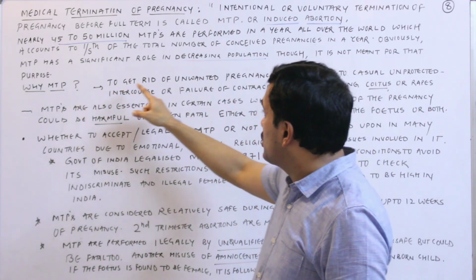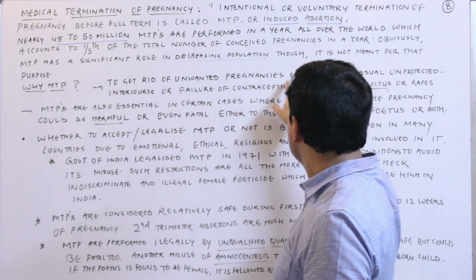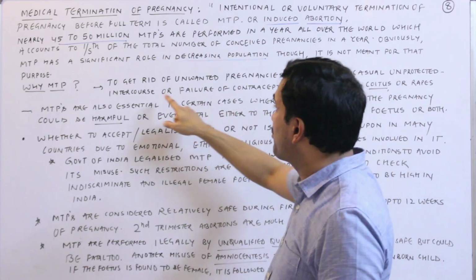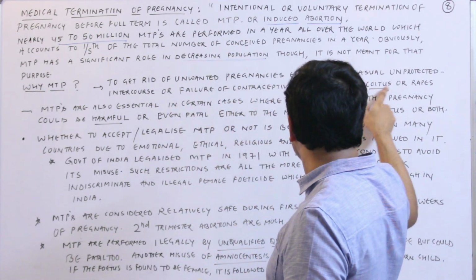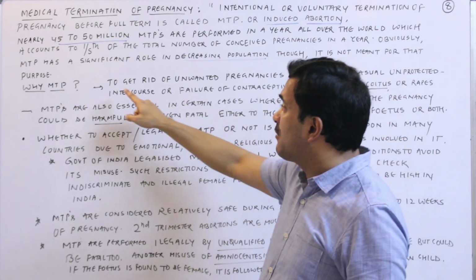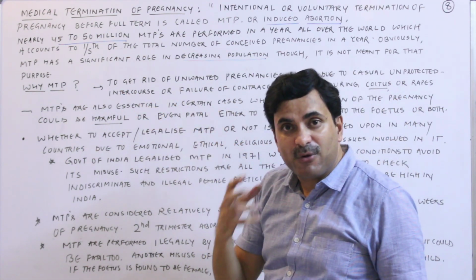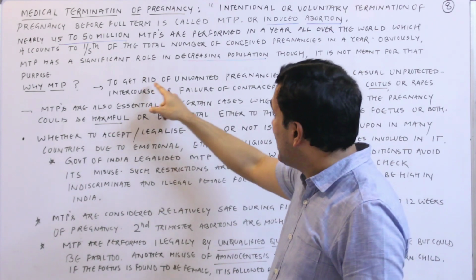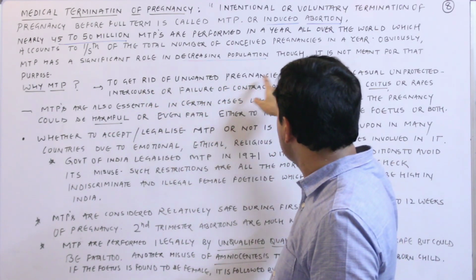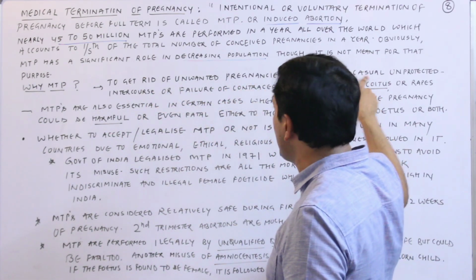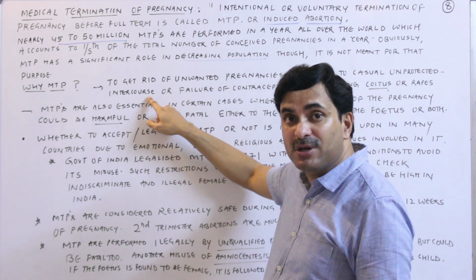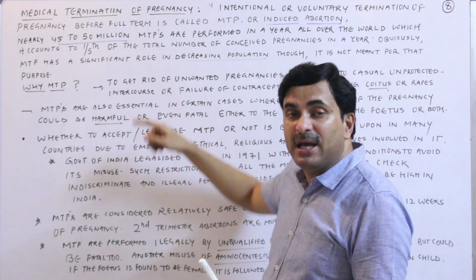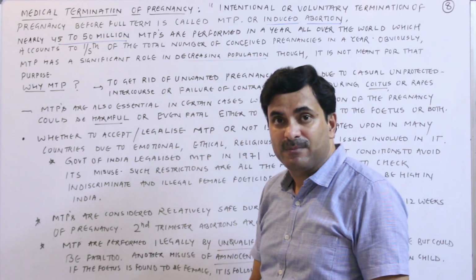So why MTP? To get rid of unwanted pregnancy, either due to casual unprotected intercourse, failure of contraceptive use during coitus, or rape. Say the couple has had casual unprotected intercourse and has not used any contraceptive.